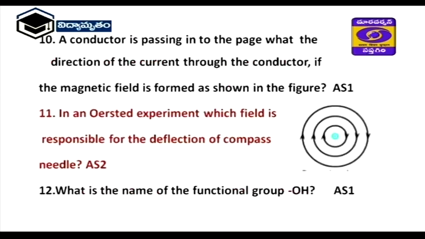Next, a conductor is passing into the page. So, what is the direction of current in the conductor? Here you observe this right hand rule. In this right hand rule, the current direction is inside the page. It is also an AS2 question. Next, what is the name of the functional group? OH. Many functional groups are also asked for the half mark question.